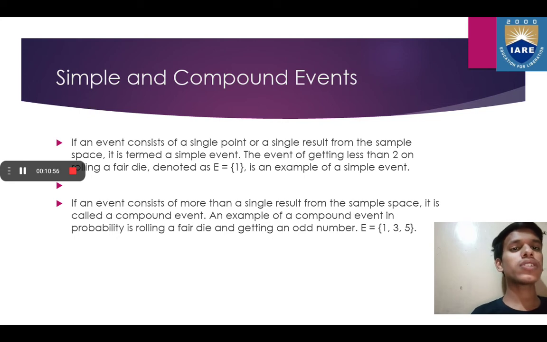On the other hand, a compound event is the opposite of a simple event. If an event consists of more than a single result from the sample space, it is called a compound event. For example, a compound event in probability is rolling a fair die and getting an odd number. There are 3 numbers, 1, 3, 5, in the range of 6. So there are multiple outcomes, so it is a compound event.